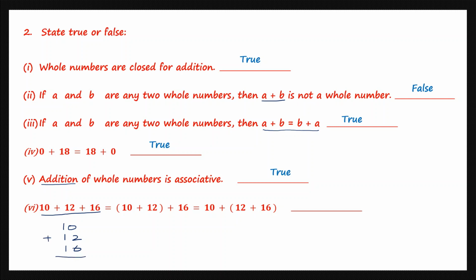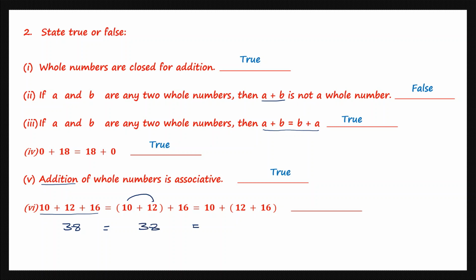What do we get? 2 plus 6 is 8. 1, 2, 3. We've got 38. So this part is 38. So we'll rub this and we'll write this part as 38. Now let's go to the other side and see whether it's equal. So here we have to find the sum of these two because it's put in brackets. 10 plus 12 is 22. 22 plus 16. So let's add that 16 here. Now 2 plus 6 is 8. 2 plus 1 is 3. So here also we've got 38. So let me rub this and write only 38 there.